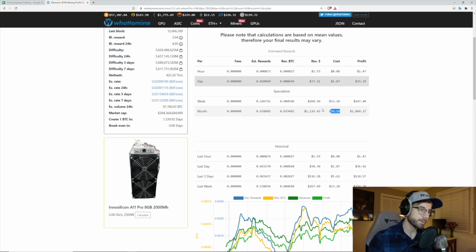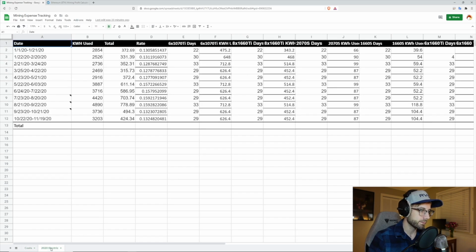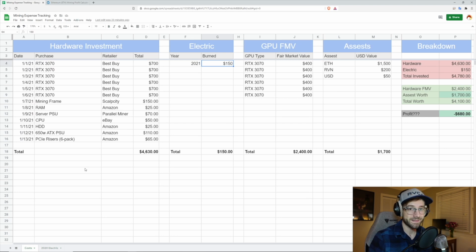And then you can multiply that by the certain amount of months that you've been mining for to get a ballpark. You can get real specific with this using your electricity bill. I mean, actually, this is a preview of my madness that I do. We're going to hide that because I get real specific with the electricity that I'm burning.